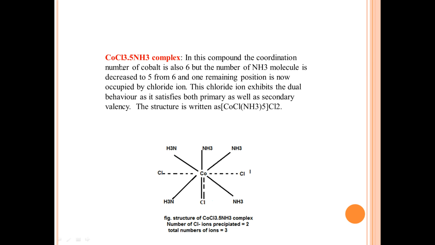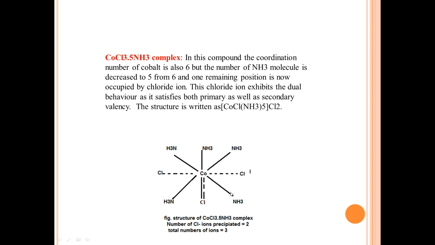So if the coordination complex is like this and if you have 5 ammonia, then how to draw the Werner's diagram? So now this is how we should draw the Werner's diagram. Here we can observe 3 chlorines totally and 5 ammonia: 1, 2, 3, 4, 5. But the secondary valency should be a constant and it should be 6 for this cobalt.